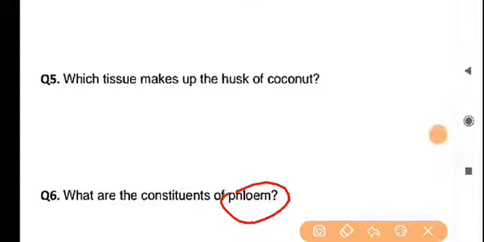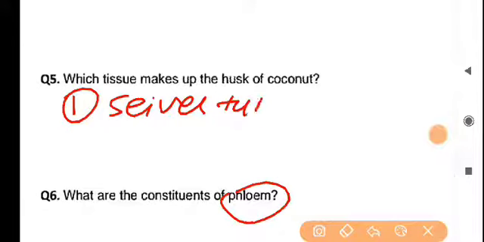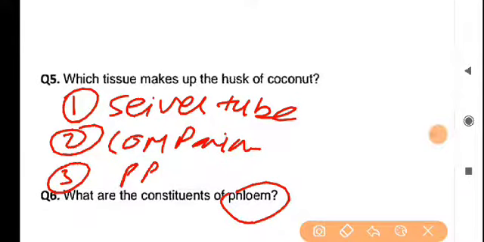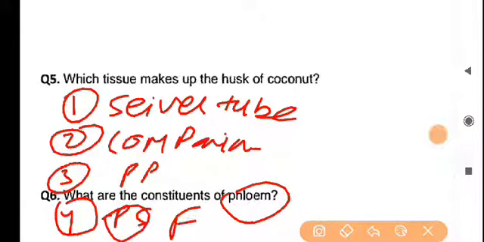The phloem carries the photosynthetic products from one part of the plant to another part, and it consists of the sieve tube, companion cell, phloem parenchyma and phloem sclerenchyma, which is known as the phloem fiber.